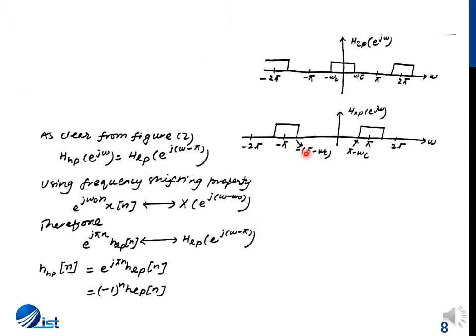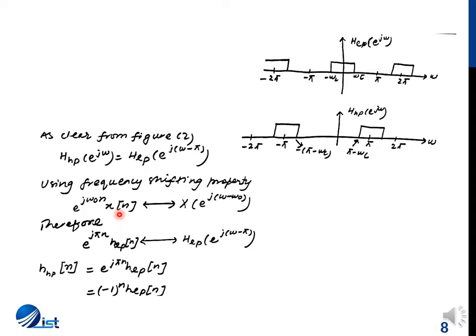The figures are reproduced on this slide. Now it is clear from figure 2, which is the lower figure, that H_hp(e^(j omega)) is equal to H_lp(e^(j(omega minus pi))). So from the frequency shifting property, we know that if a sequence x[n] has a transform X(e^(j omega)), then if the transform is shifted by omega naught units to the right, we have e^(j omega naught n) appearing with the time domain signal.